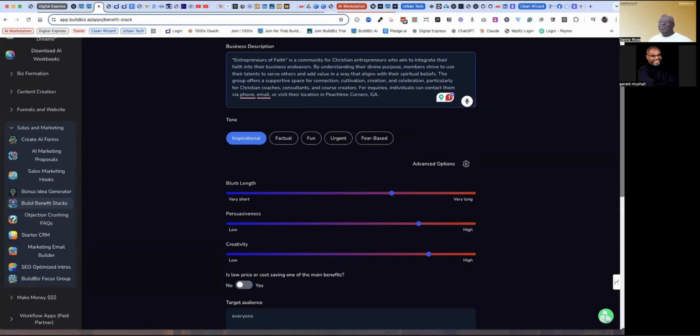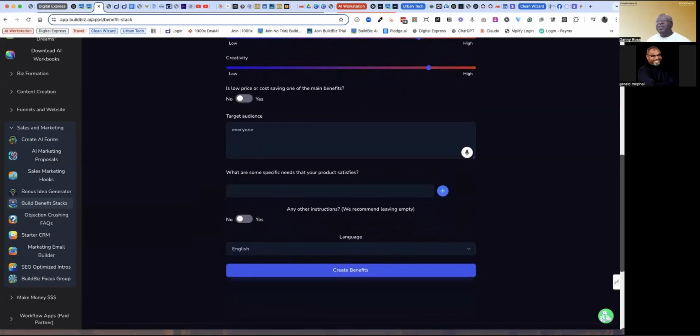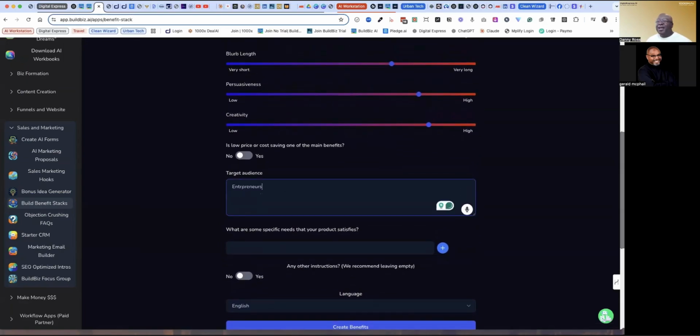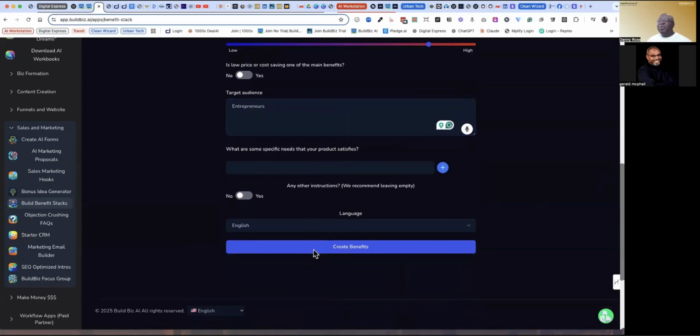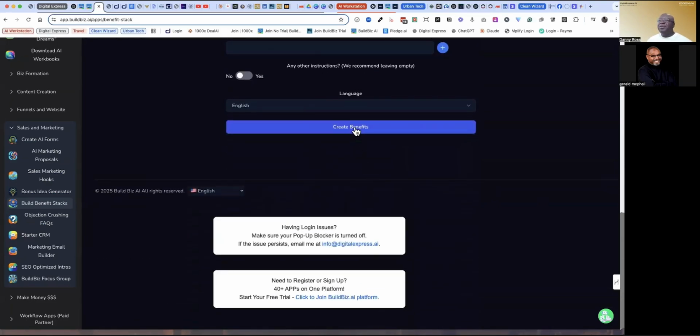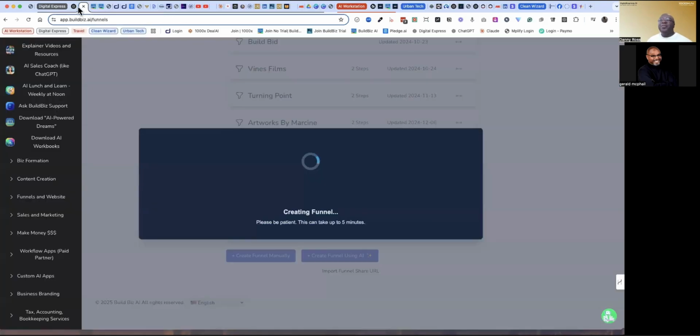So now we're going to use it to create what's called a benefit stack, where you describe to someone visiting your web page why they should want to work with you, right? And by the way, AI is very forgiving. If you spell it incorrectly, it'll still know, for the most part, what it is you're trying to spell. All right. And so we have that, and then you can put in specific things that your products or services satisfy, so you can build it out, but you don't need to. That's good enough to get started. And so it's going to work on creating that for us there.